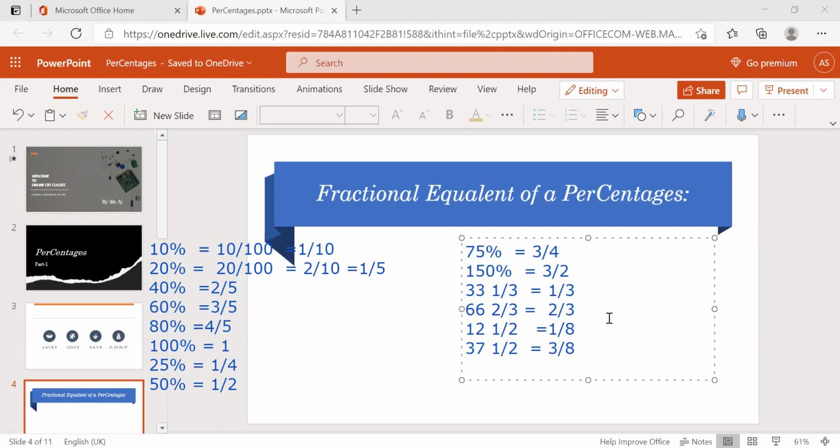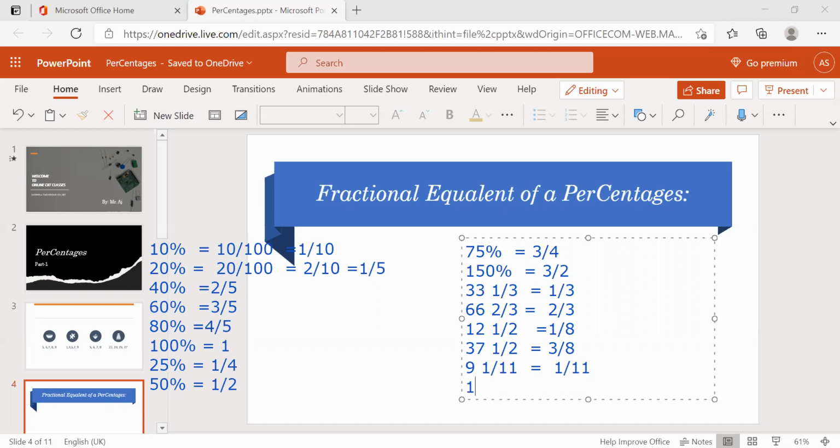And 9 1 by 11. Frequently they will ask this type of fractions now. What is this? 9 1 by 11 is nothing but 100 by 11, right? So 11 into 9 is 99, plus 1, 100. 100 by 11. 100 by 11 of 100%. What's that? 1 by 11.